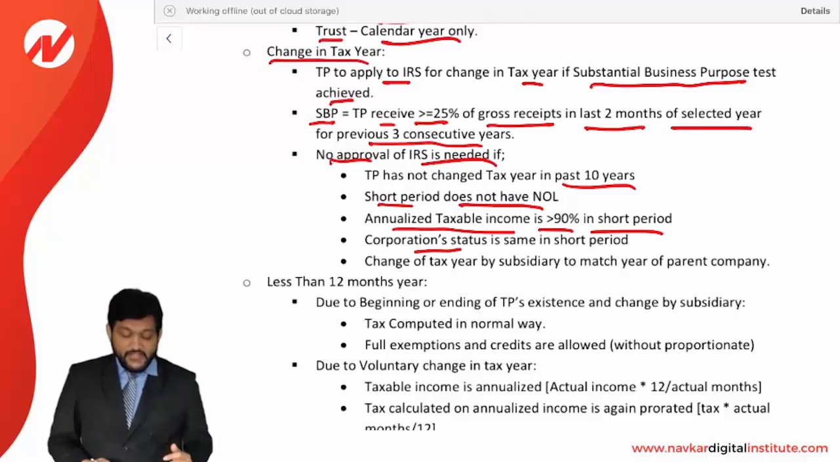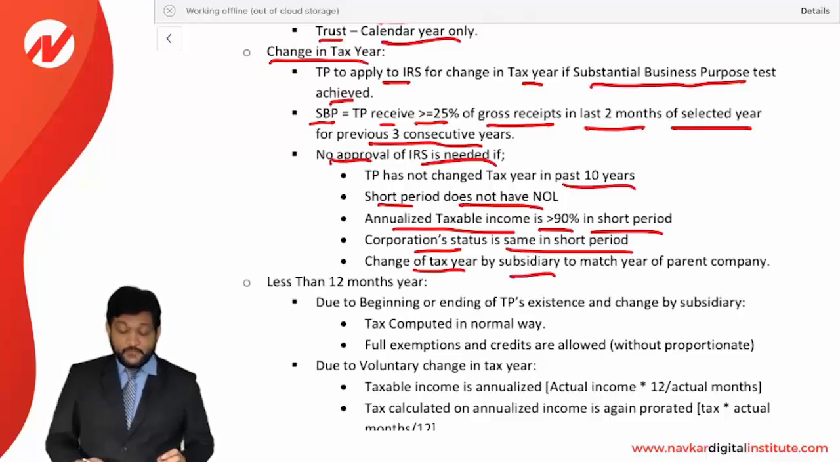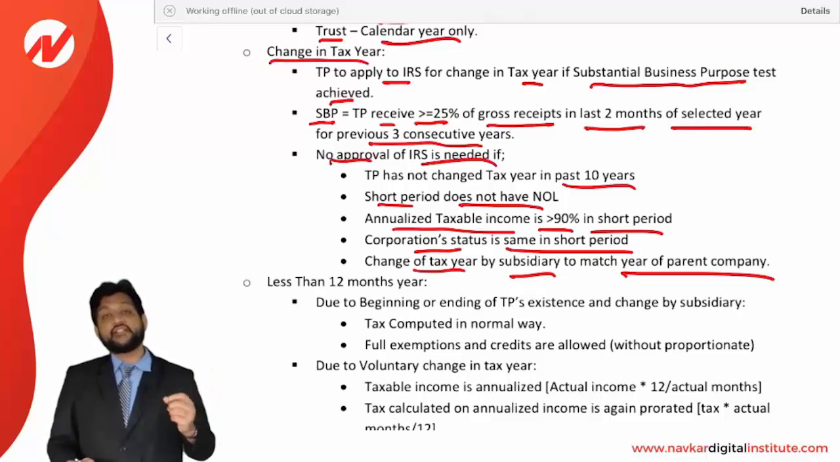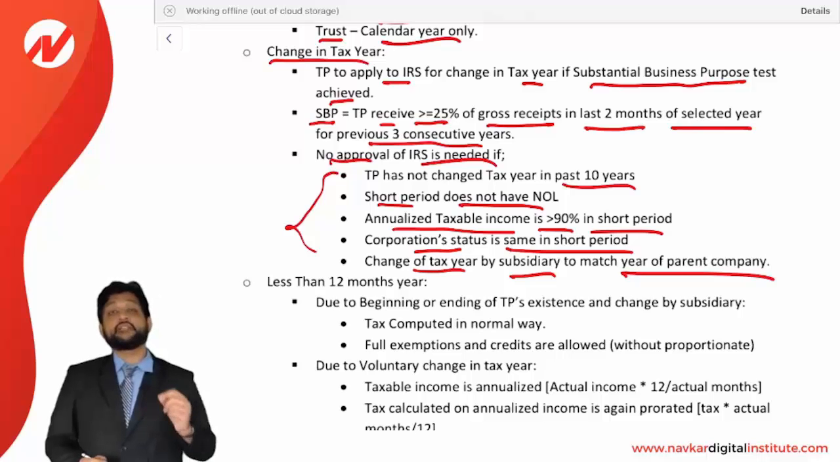Corporation status is the same in the short period. Status means S Corporation or C Corporation. Your corporation status should be the same in the short period. And change of the tax year by a subsidiary to match the parent company. The subsidiary has to follow the same tax year as followed by the parent company, so the subsidiary can change the tax year without permission of the IRS. So these are all situations where you do not need permission of the IRS for a tax year change.